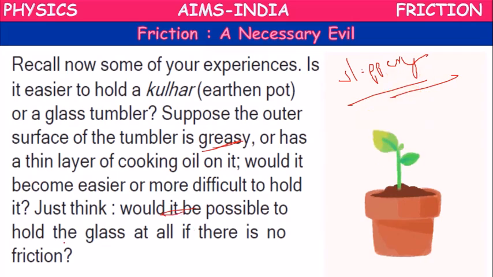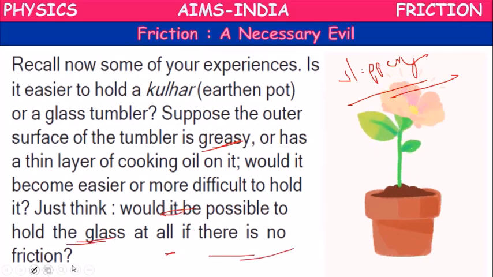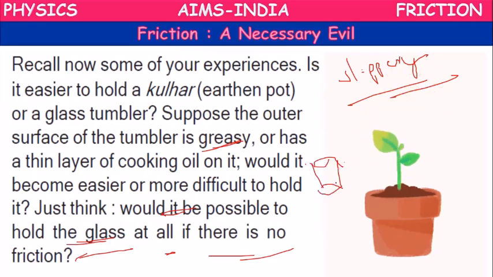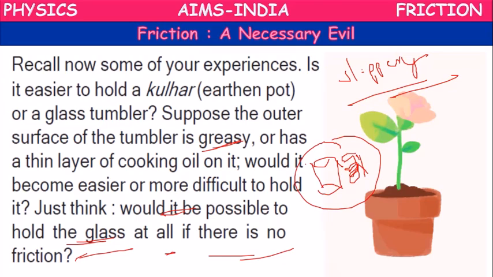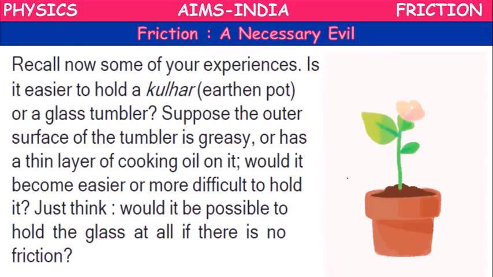Would it be possible to hold the glass at all if there is no friction? If there is no friction, we cannot hold a glass at all. We are able to hold the glass with our hand or with our fingers. Why? Because there is friction. The irregularities of the hand and the irregularities of the glass surface lock with one another so that we can hold it. If there is no friction, we cannot hold the glass. It is highly impossible.